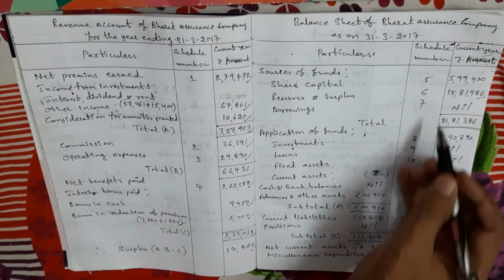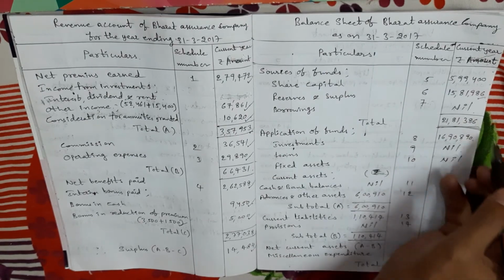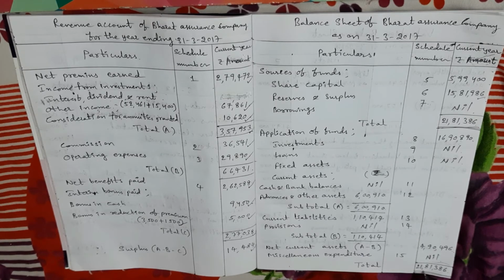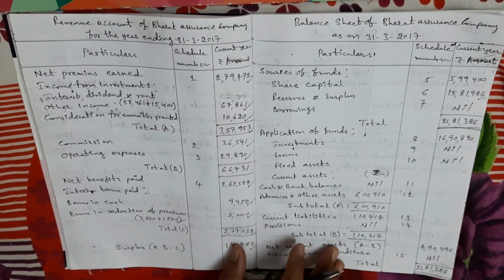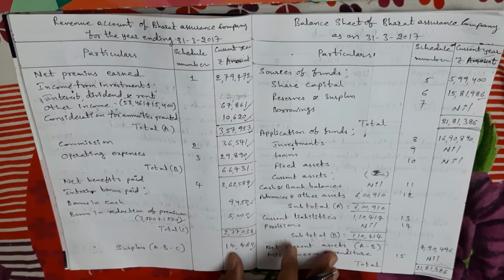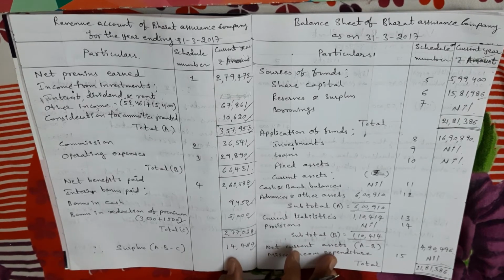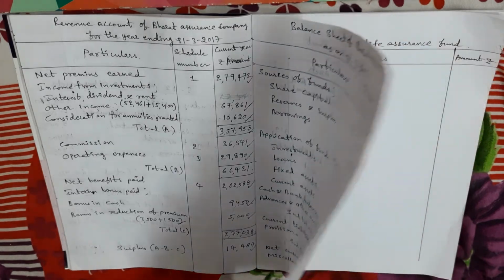By adding the 5th, 6th and 7th schedule totals, I got total liabilities. Next, by adding the 8th to 15th schedules, I got the assets total. The amount is 21 lakhs 81,386. So in this way we do final accounts in insurance companies. So my dears, practice similar problems which are given in your textbook, and also practice the illustrations. Next I am going to explain two different short problems.